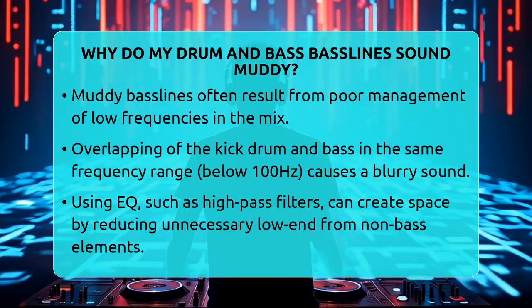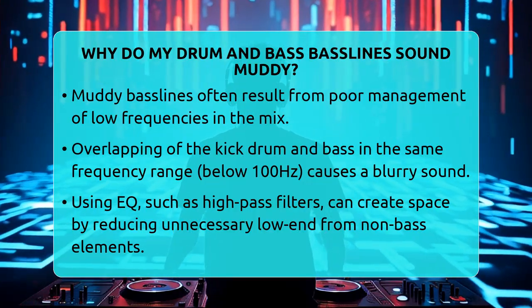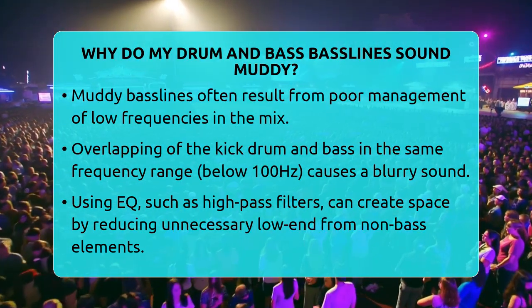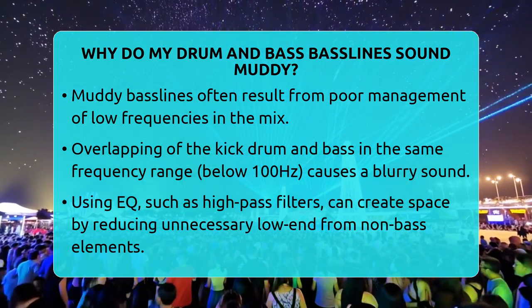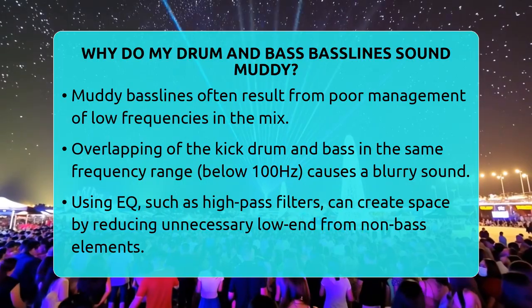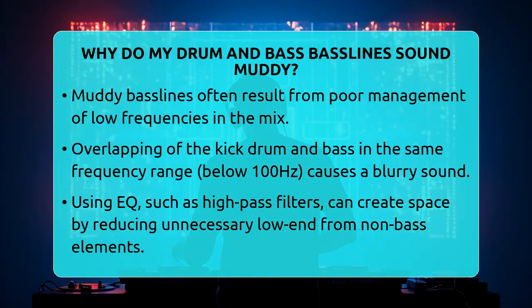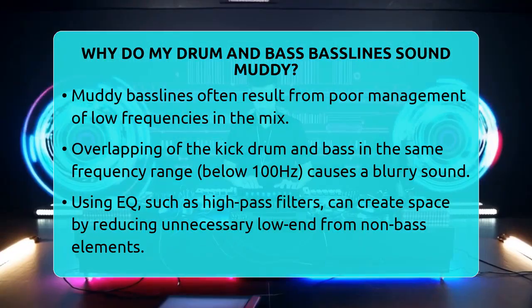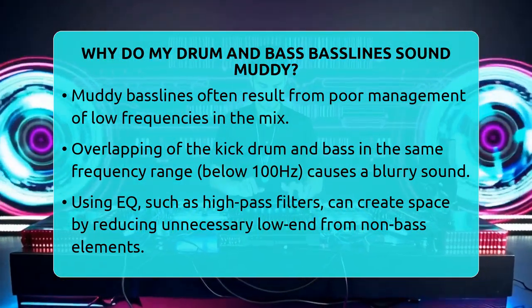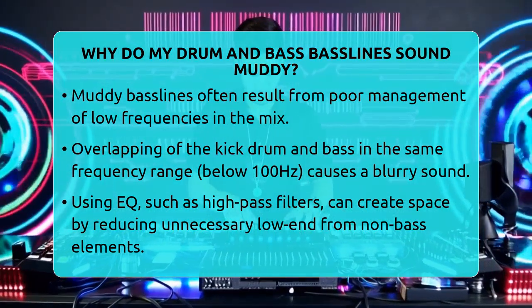In drum and bass, the bass line is a key element that drives the track, but if it overlaps too much with the kick drum, it can create a thick, indistinct sound. The kick and bass usually sit in the same low frequency range, often below 100 Hz. When they clash, they form what's called a frequency overlap, which makes each element harder to hear clearly.